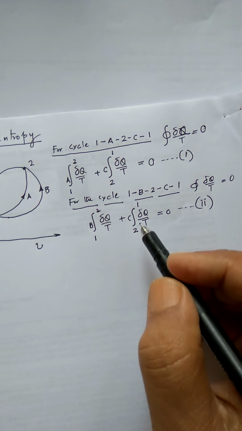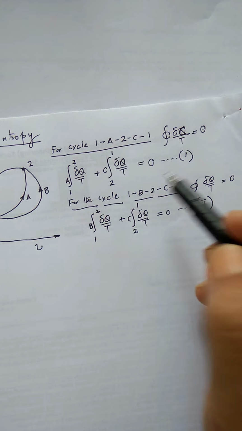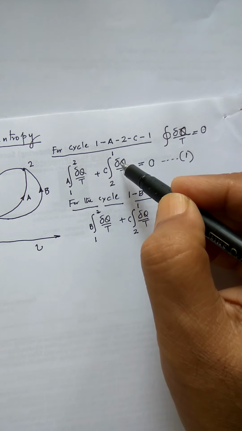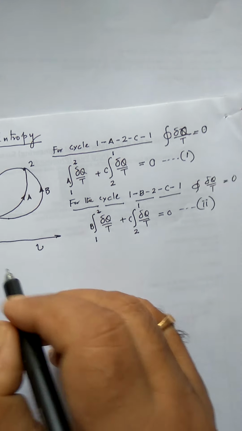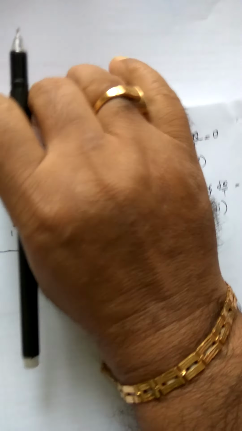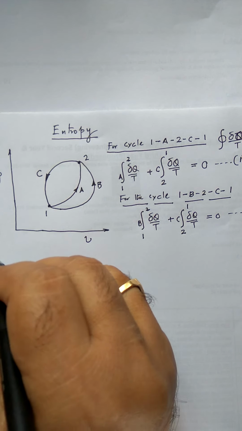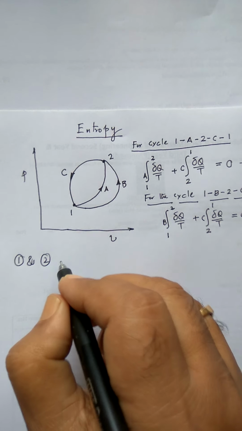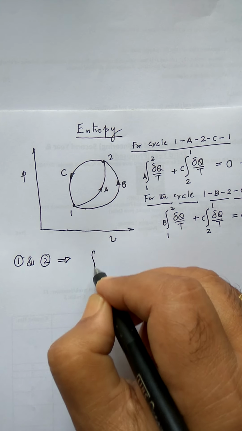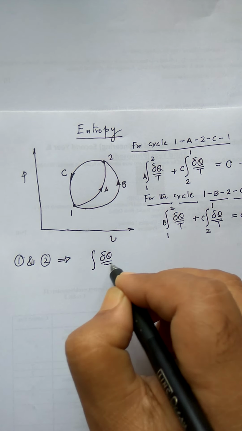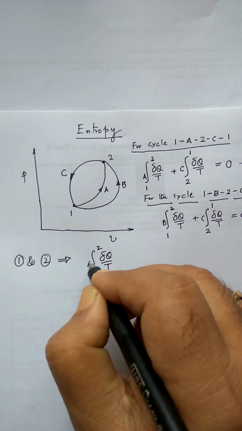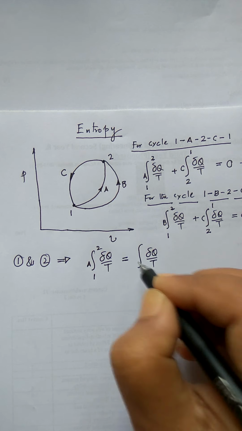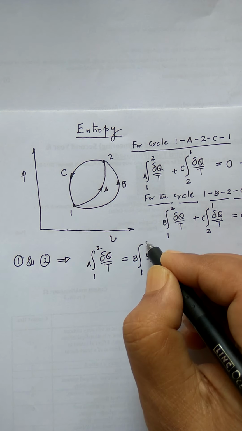So from here, what do we see? By comparing these two equations, this quantity is 0, this quantity is 0, so this quantity is equal to this quantity, and this quantity and this quantity they have in common. So comparing 1 and 2, I can write integral del q by t from 1 to 2 via the path A is equal to del q by t via the path 1 to B.